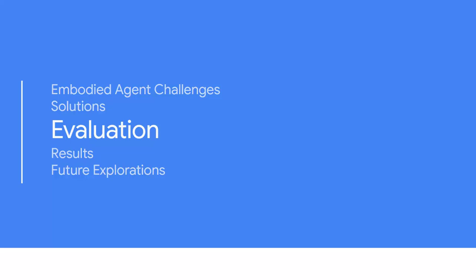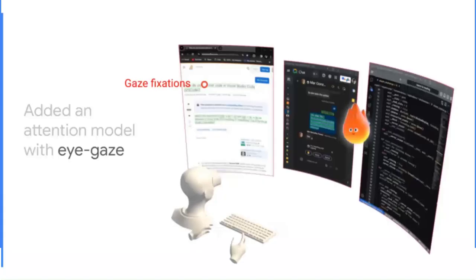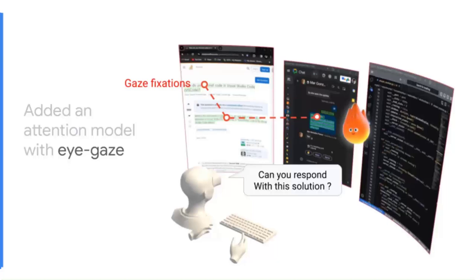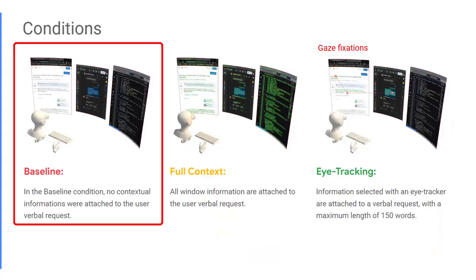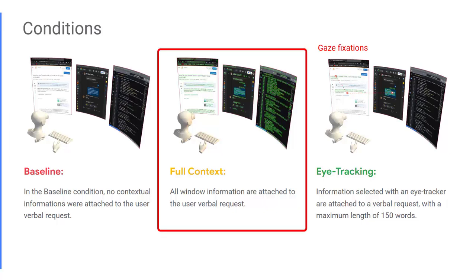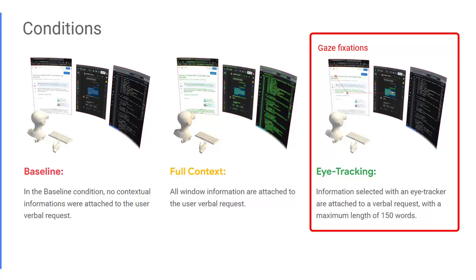We set to evaluate our system. Our evaluation aims to determine the merit of visual attention as a method of selecting contextual informations, with the final goal of supporting implicit communication with the agent. To do so, we need three conditions. First, a baseline in which there is no contextual information added. A condition where all the contextual information are selected independently from the user visual attention. And finally, the condition which selects informations based on eye tracking data.